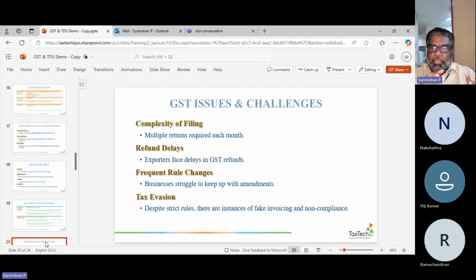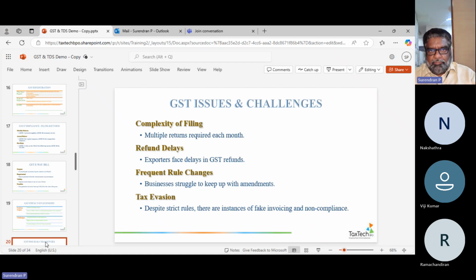Okay. So the complexity is, I will say, not the filing actually. It is the change of rules which affects the whole business structure. Right? Because it connects with the demand and the supply chain. When the volume of taxes increases, the chambers start crying. They say, oh, we can't take the burden of the taxes. So they keep discussing with the government to give them amendments. So the amendments are given very frequently. Nowadays, amendments are given, as I told you, on an hourly basis. So these amendments can become